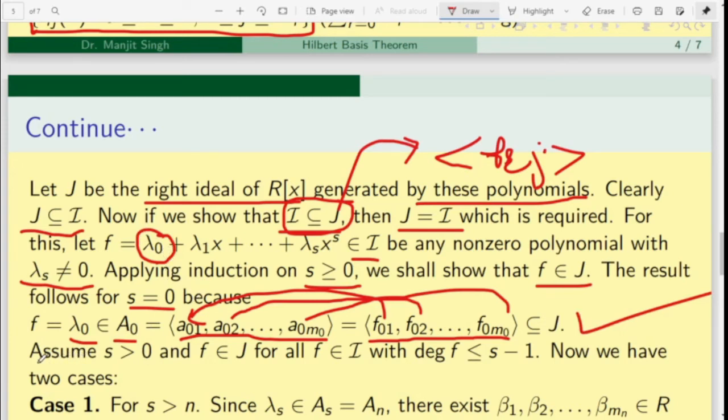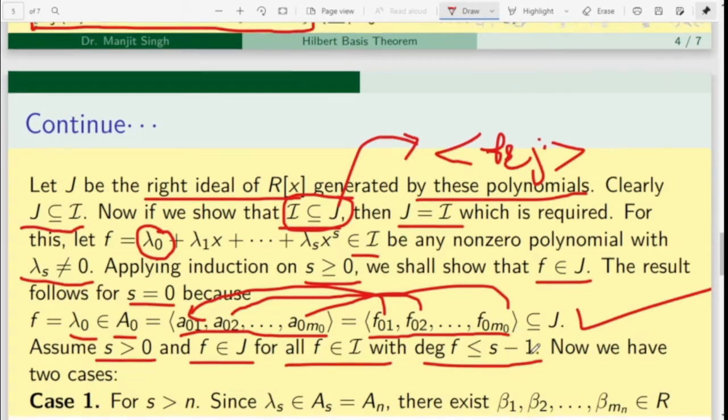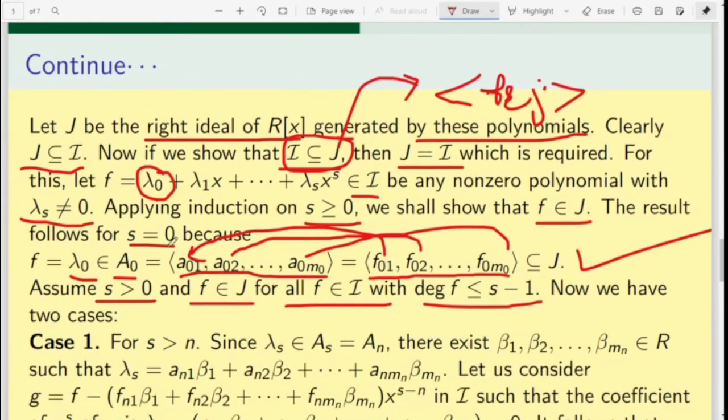By the induction step, we can assume that s is greater than 0 and f belongs to J for all those polynomials in I whose degree is less than s. So the induction is true for all polynomials of I whose degree is less than s. Now we will show that f belongs to J, for a polynomial of degree s.